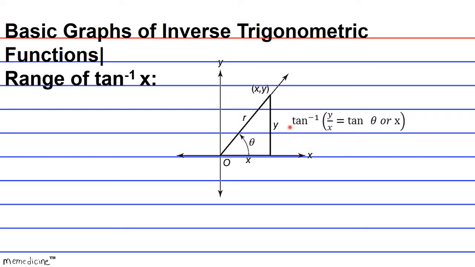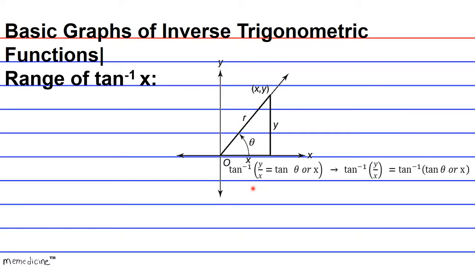Now, when you apply the inverse tangent function to the entire expression, whatever you do to the left-hand side of the equation, you also have to do to the right-hand side. And we end up with the inverse tangent of y over x, which equals the inverse tangent of the tangent of theta, or the tangent of x, if that's the variable convention you prefer.